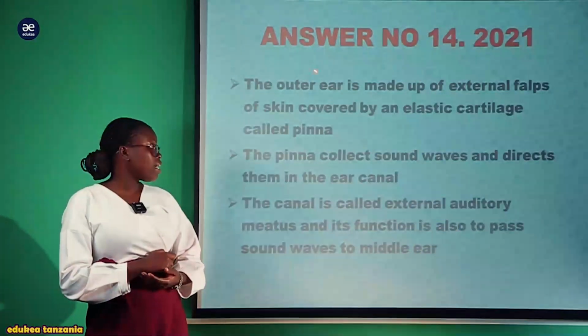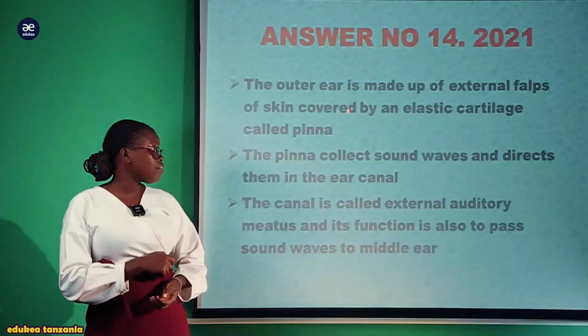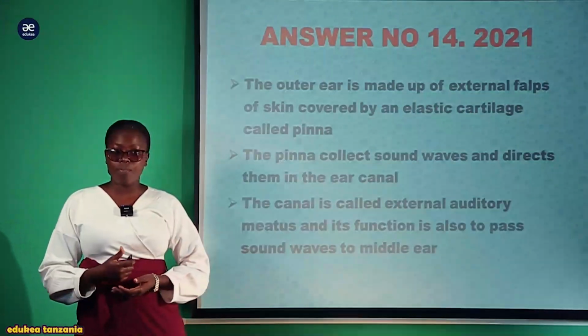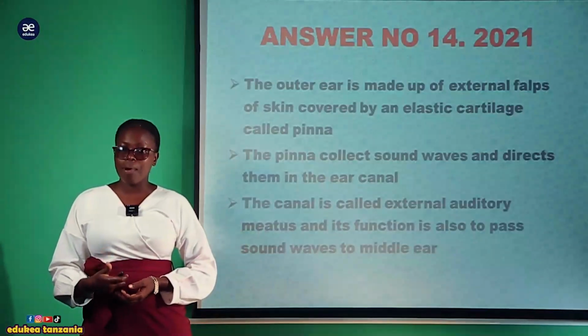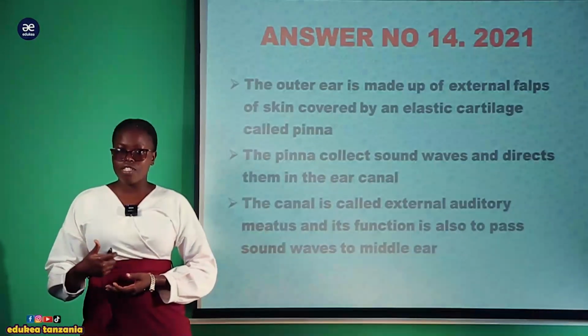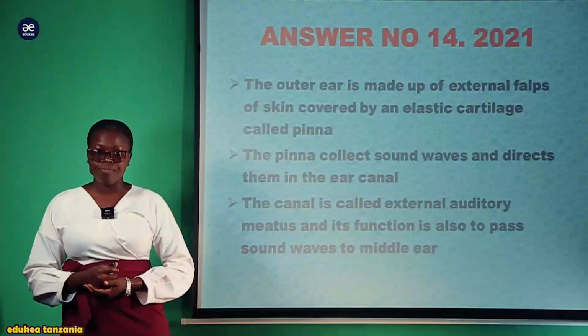So the outer ear is made up of an external flap of skin covered by elastic cartilage, which makes up the pinna. Cartilage is an elastic material, capable of bending in different directions without being broken.